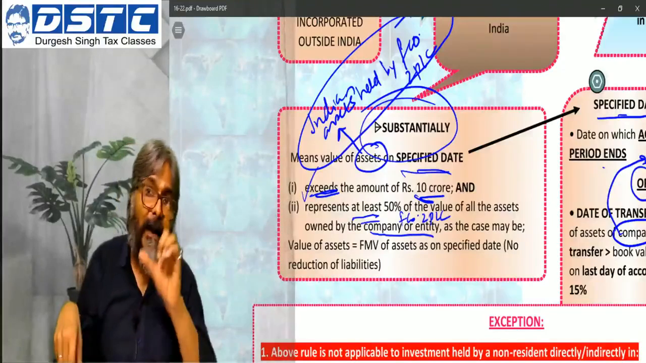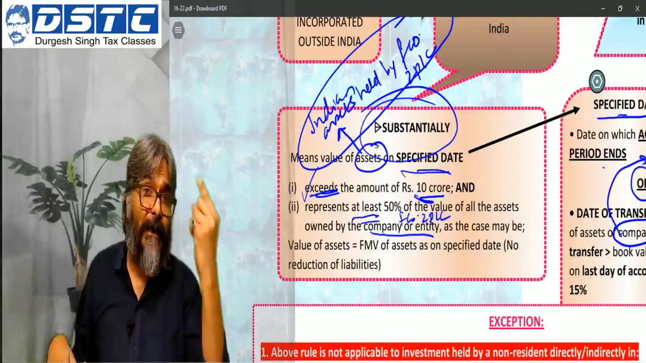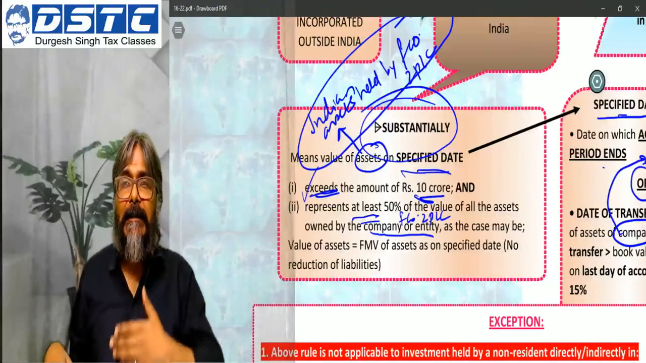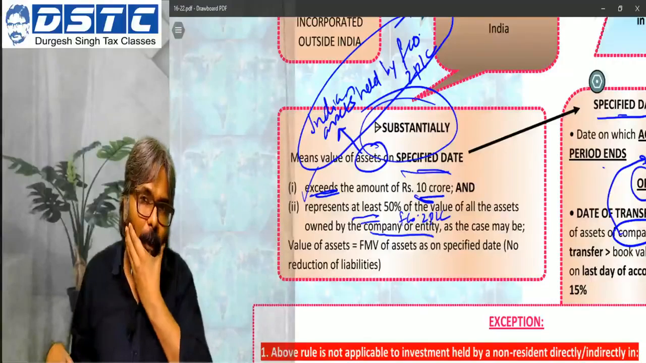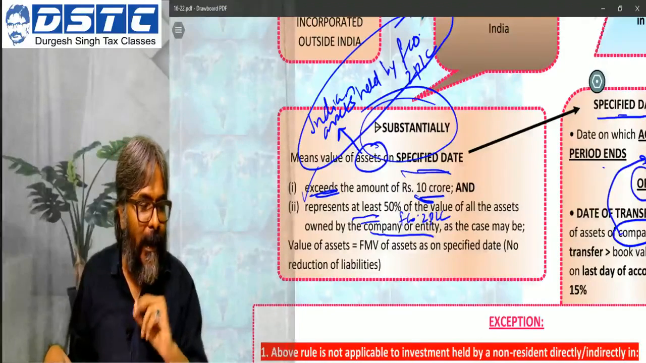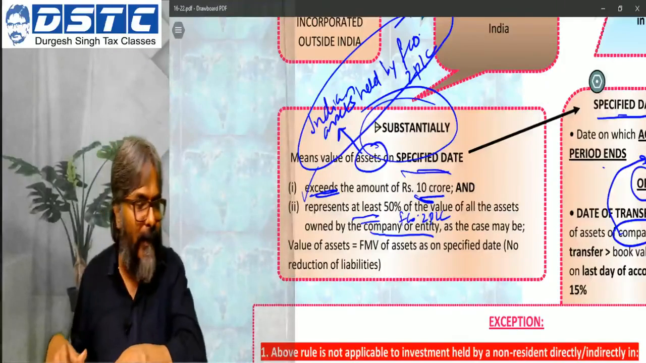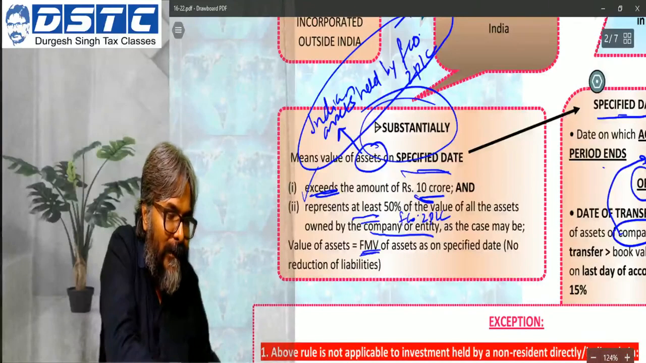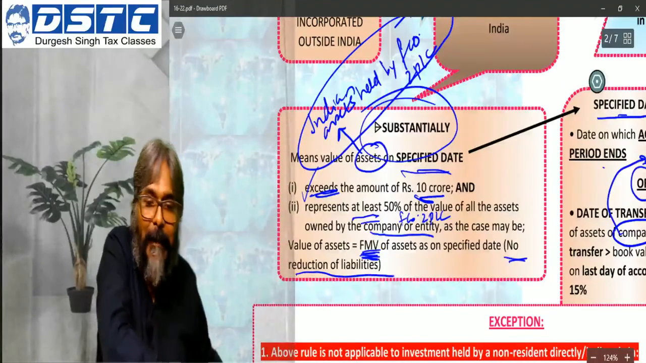Now, what is this value, students? Be very careful. This is very important. Rule 11UC comes into play. The value here is the fair market value of the asset as on the specified date. Now this FMV as on the specified date, primarily, is without any reduction of the liabilities.